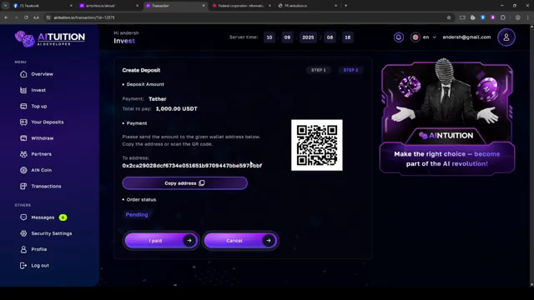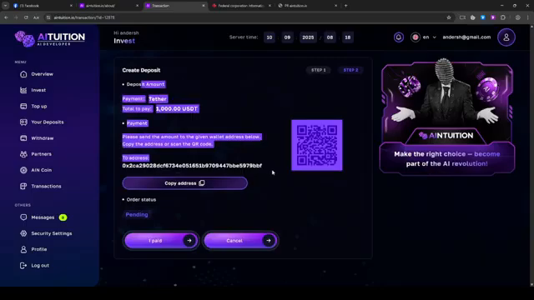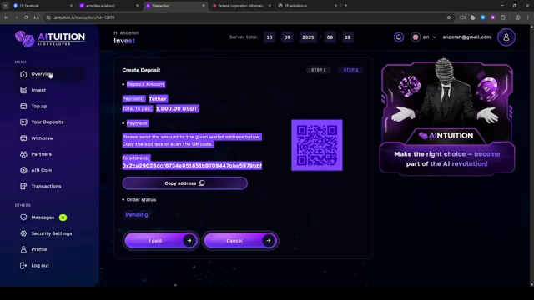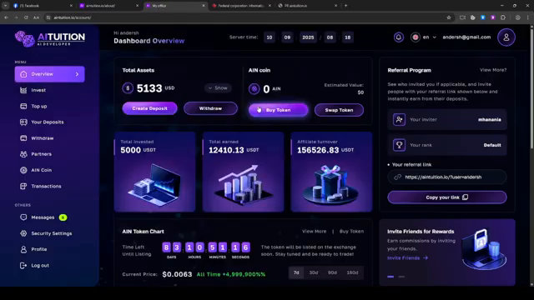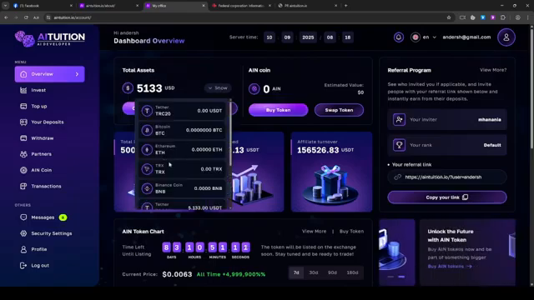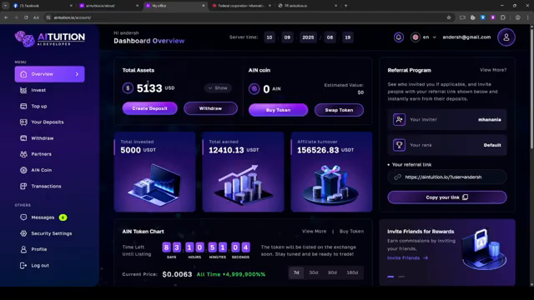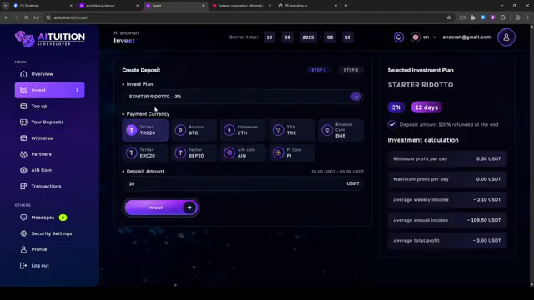Again, this can be from Binance or from your private wallet, or if you have your phone with you, you just scan the code, send it to this address, and within an hour, depending on if it's a business day or a weekend, please be patient, but usually within an hour or maximum, you will have it on the overview. On the overview, you will see it here. When you see total assets, you will see it in USDT from Binance. This is where you're going to see your amount. And then you can actually go to invest, or just simply create deposit right from there.